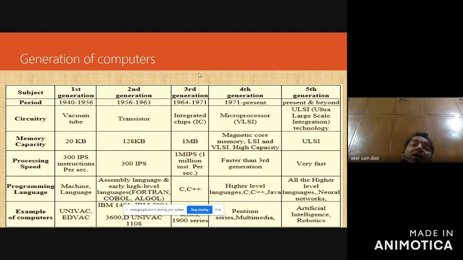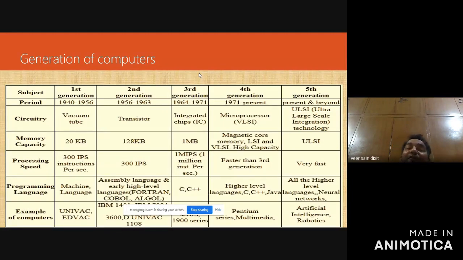These days, i3 processors are there, i5 processors, i7 processors. In i5 processors, the hard disk size is 1 terabyte, 2 terabyte. But earlier it was in terms of 1 kilobyte or megabyte, in the 1950s or 60s. So how things have grown, that knowledge should be with us.